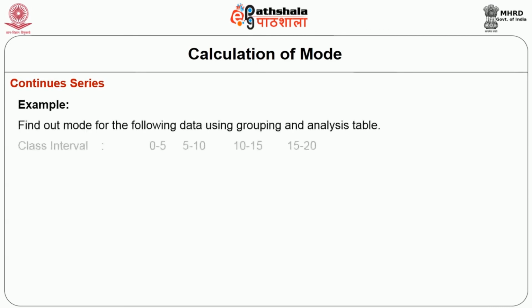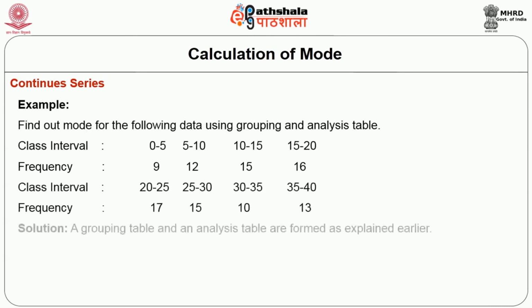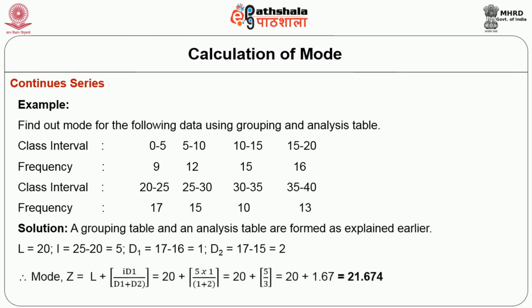Continuous series. Find out the mode for the following data using grouping and analysis tables. Solution. A grouping table and an analysis table are formed as explained earlier. L is equal to 20, I is equal to 25 minus 20 equals 5, D1 is equal to 17 minus 16 equals 1, D2 is equal to 17 minus 15 equals 2. Mode is equal to L plus I times D1 by D1 plus D2, that is 20 plus 5 into 1 by 1 plus 2, that is 20 plus 5 by 3, that is 20 plus 1.67, equal to 21.67.